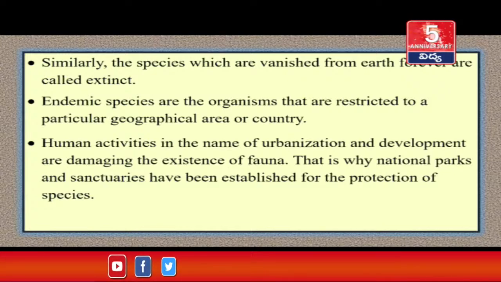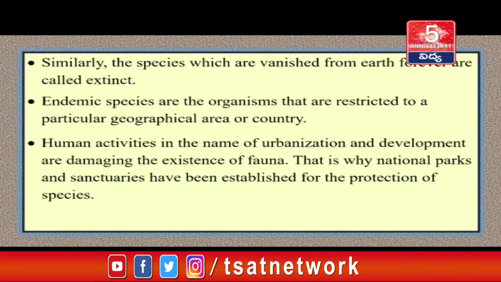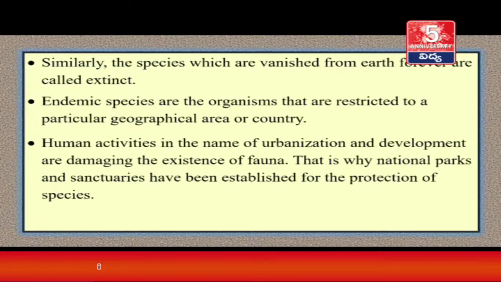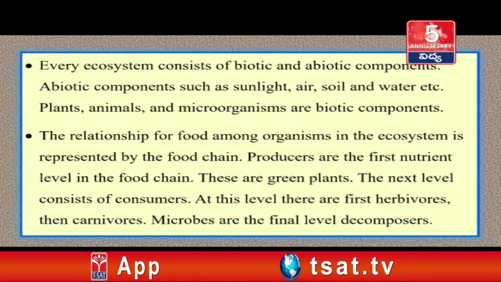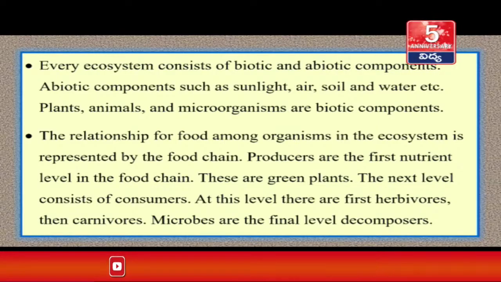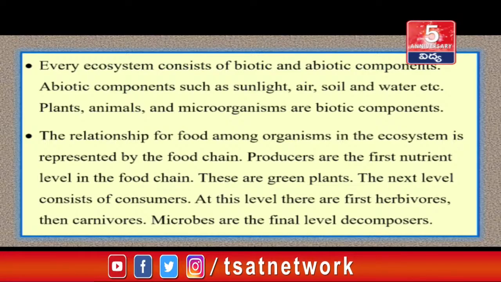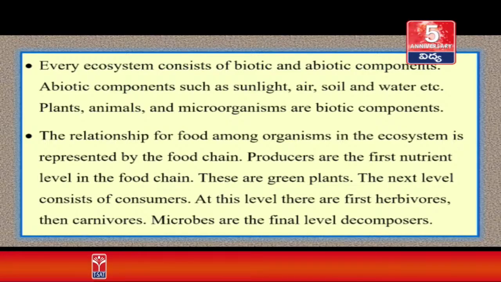Human activities in the name of urbanization and development are damaging the existence of fauna. That is why national parks and sanctuaries have been established for the protection of species. Every ecosystem consists of biotic and abiotic components. Abiotic components are such as sunlight, air, soil and water, etc. Plants, animals and microorganisms are biotic components. The relationship for food among organisms in the ecosystem is represented by the food chain.